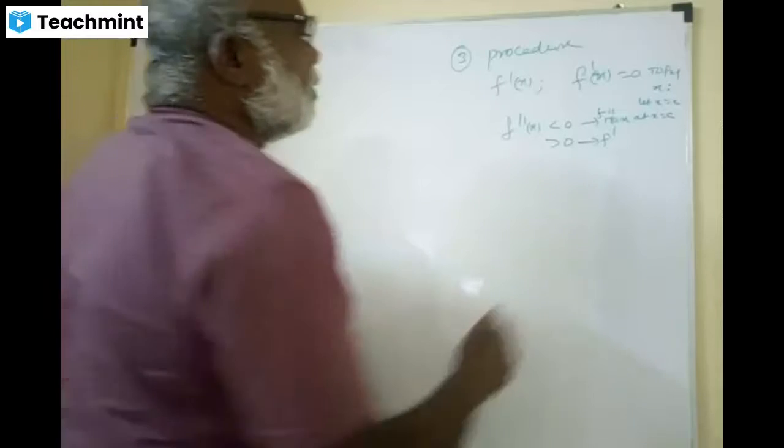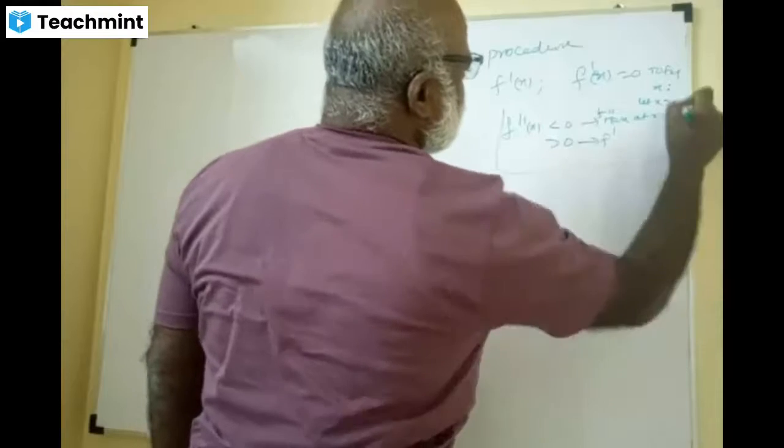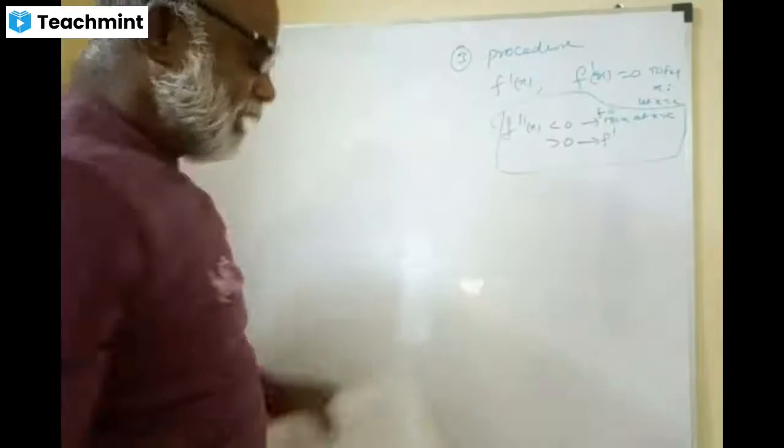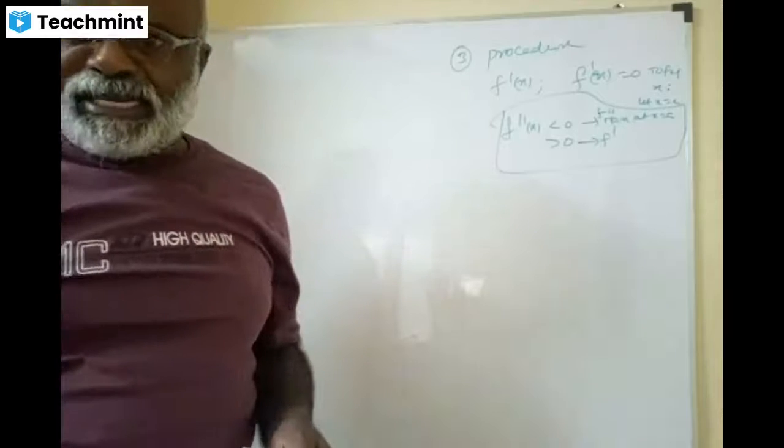Right. So similarly, f is minimum at x equal to c. This is how the procedure is, for all questions, including question number 4. Let us see now.